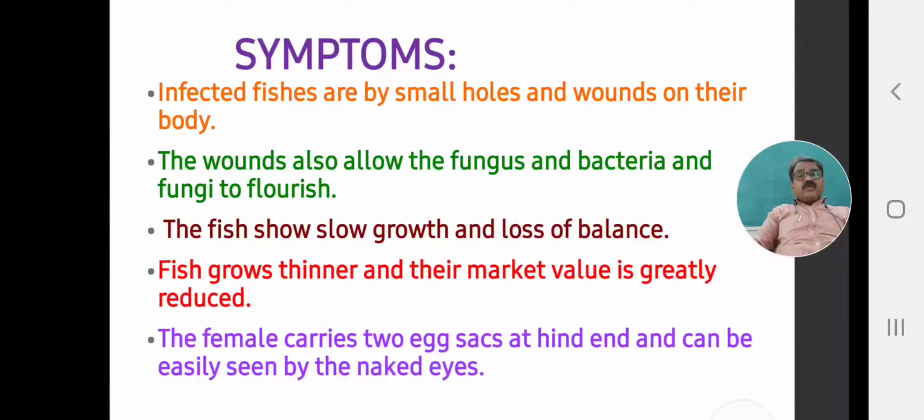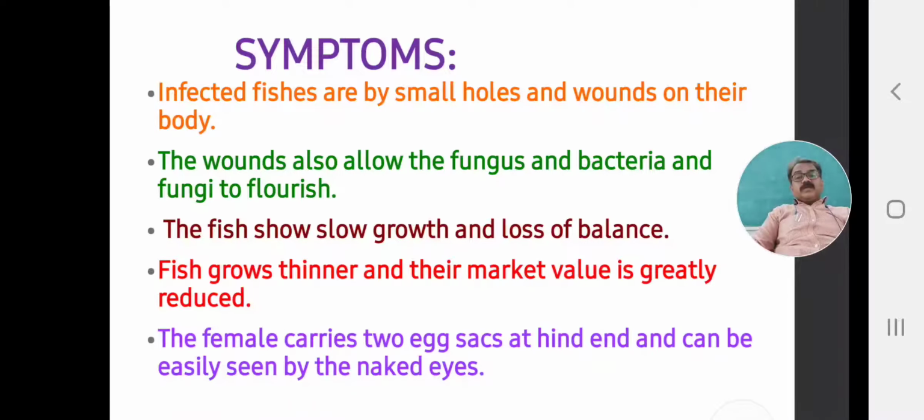It is more difficult and more dangerous to control such a condition when fish are infected by multi-parasitic conditions. It is more serious for the culture ponds.